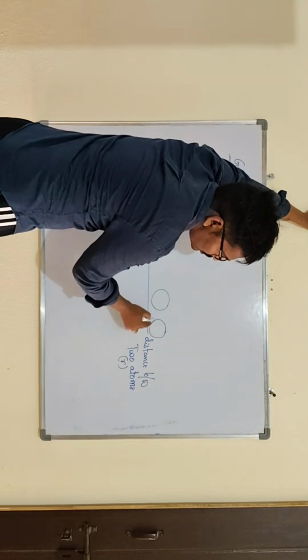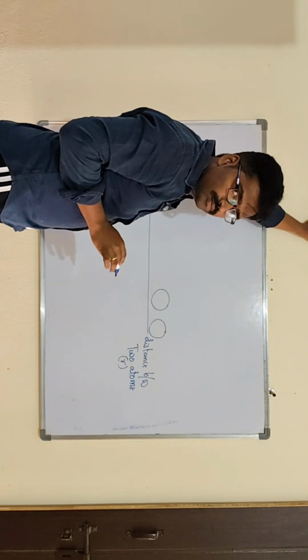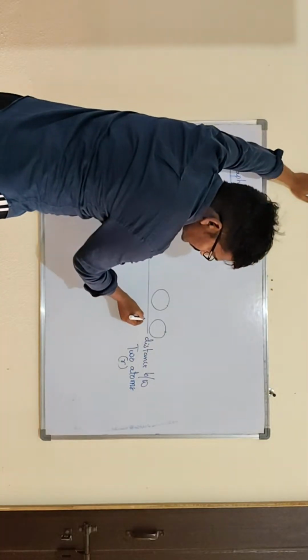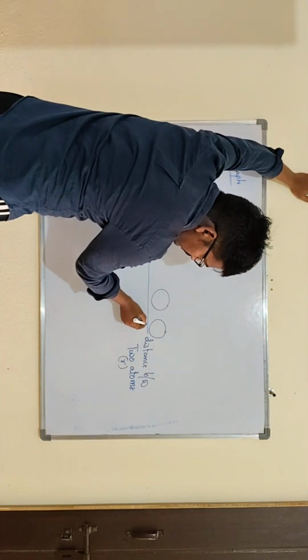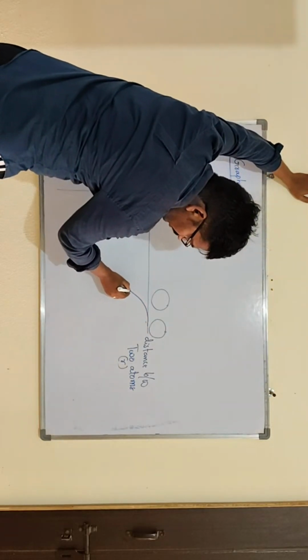They are away from each other, we know that. Then they come close to each other.